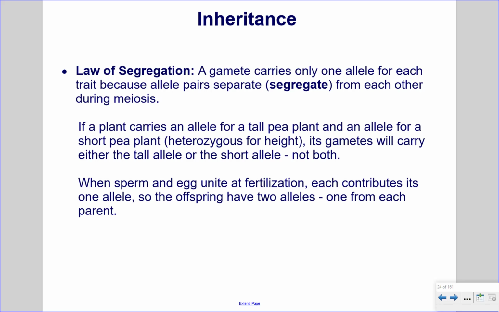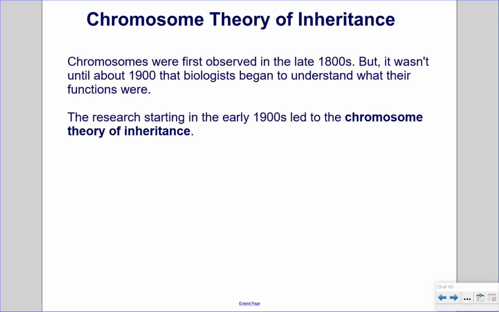Inheritance. Law of segregation. A gamete carries only one allele for each trait because the allele pairs separate, or segregate, from each other during meiosis. If a plant carries an allele for a tall pea plant and an allele for a short pea plant, which is heterozygous for height, its gametes will carry either the tall allele or the short allele, not both. When sperm and egg unite at fertilization, each contributes its one allele, so the offspring will have 2 alleles, one from each parent.